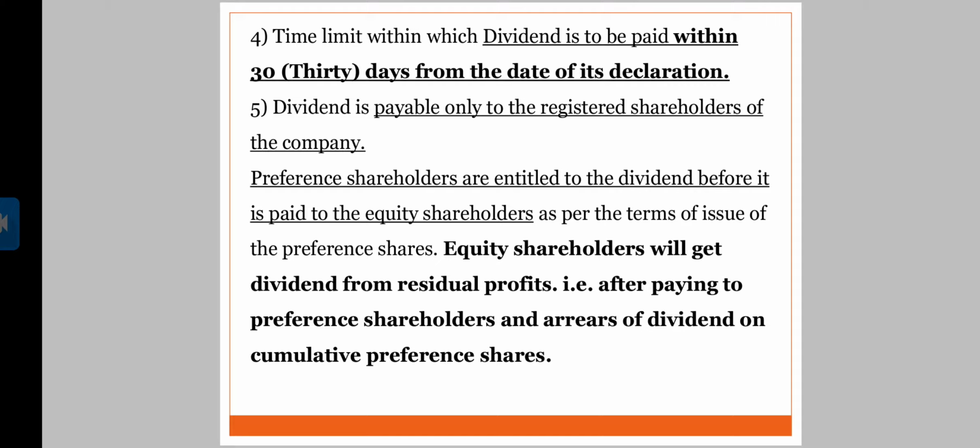Now, see here, equity shareholders will get dividend from residual profits, those profits which are remaining after clearing all the liabilities and paying the interest. Equity shareholders are termed residual claimants, so it is clear that they will get dividend from residual profits. That is, after paying the preference shareholders and the arrears of dividend on cumulative preference shares. We have already seen what cumulative preference shares are: those preference shares whose dividend gets accumulated if not paid in that particular year.